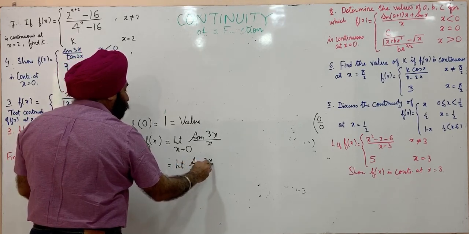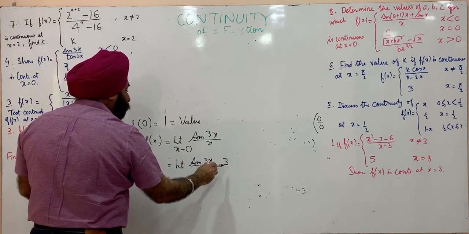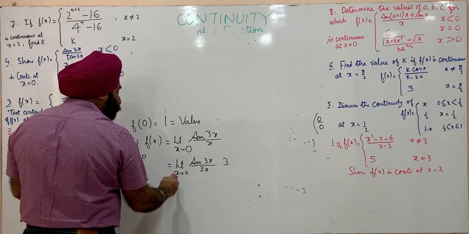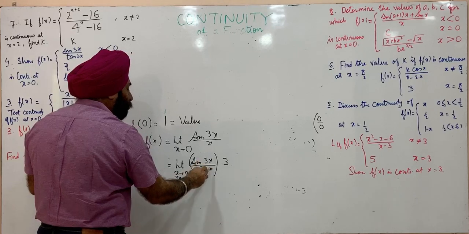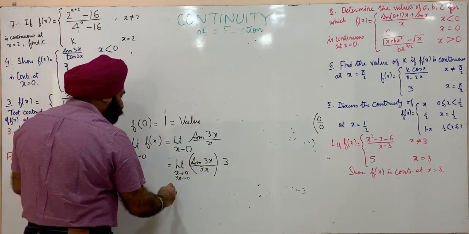To apply that limit, we divide by 3 and multiply by 3. As x approaches 0, 3x will also approach 0. So that particular limit is applicable to this, and the value of this is 1.